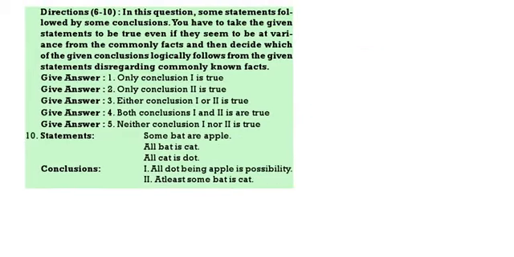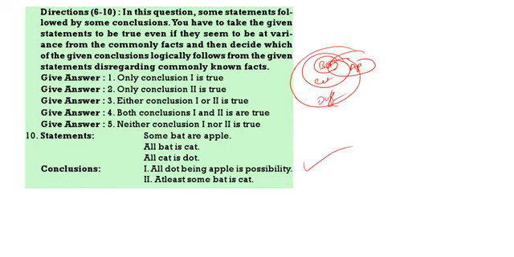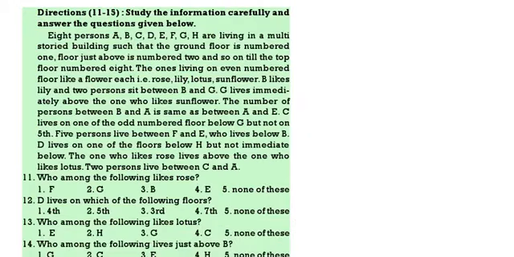Next, 10th one. Some bat is apple. All bat is cat. All cat is dog. All dog being apple is a possibility, so it definitely follows. At least some bat is cat, that also definitely follows. Both 1 and 2, option 4. Next, 11 to 15.